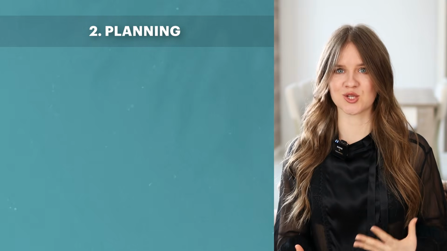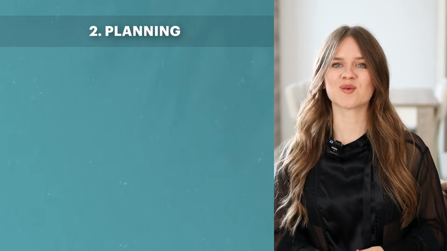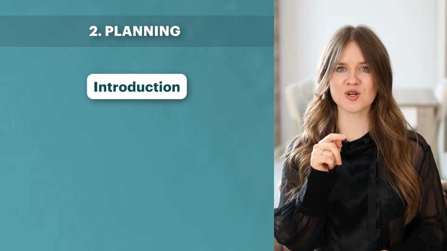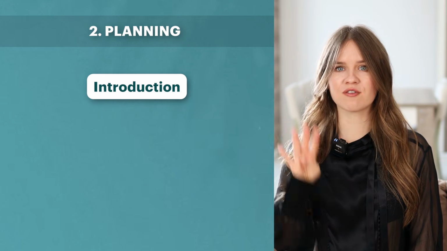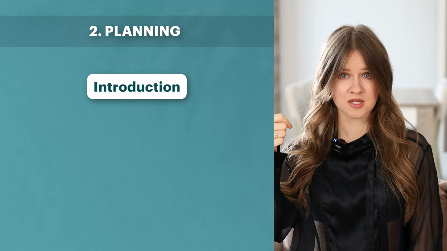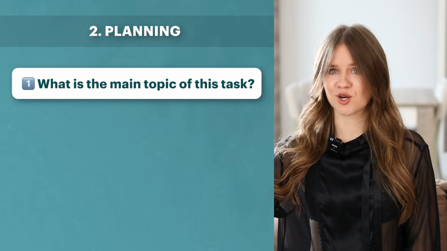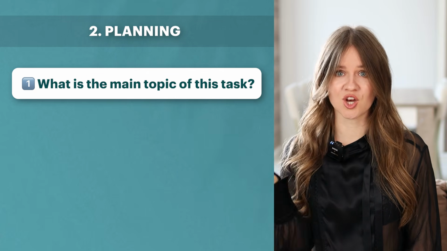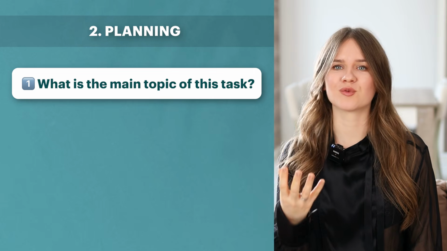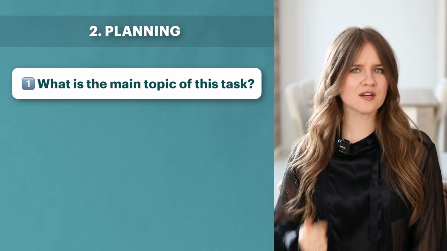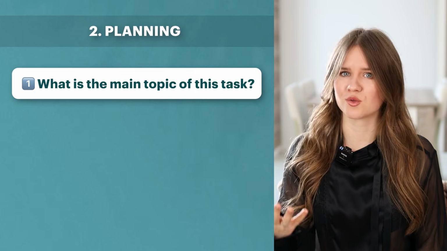At this stage, you need to plan your essay. Let's start with the introduction, which is the first part of your essay. Ask yourself 4 questions. First, what is the main topic of this task? Does it ask you about culture, learning languages, or traveling? No, it asks you about buying food in a supermarket. What kind of food? Food made all over the world.